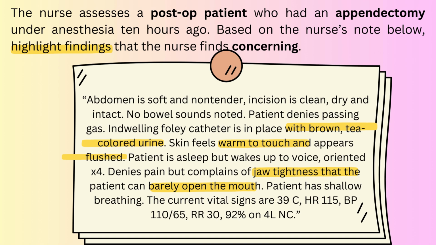Patient has shallow breathing. The current vital signs are 39 degrees Celsius, heart rate is 115, blood pressure is 110/65, respiratory rate is 30, 92% on 4 liters of oxygen via nasal cannula. It looks like the patient is having a fever with tachycardia. BP is stable, but appears to be in respiratory distress with shallow and fast respiratory rate or tachypnea, and oxygen saturation is on the lower side, even with 4 liters of oxygen per minute.